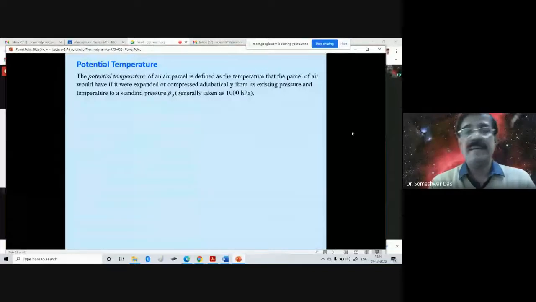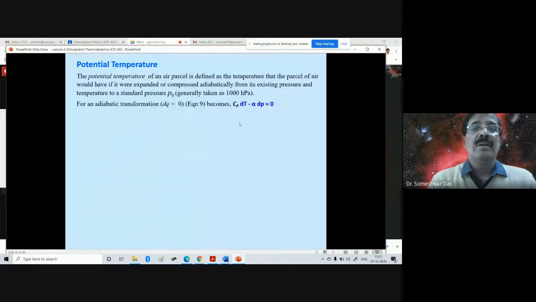So this is the definition of the potential temperature. Now we shall derive an expression for the potential temperature. For an adiabatic transformation, dq is equal to 0. And the previous equation, number 9, becomes C_p dT minus alpha dp equal to 0, which is one of the forms of the first law of thermodynamics. Now in this, because we are achieving the adiabatic process, dq equal to 0.